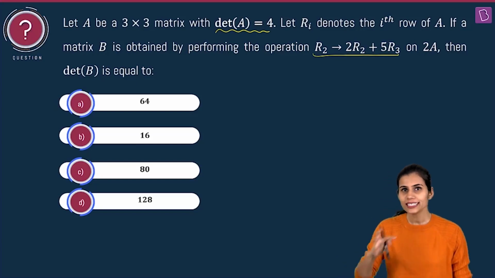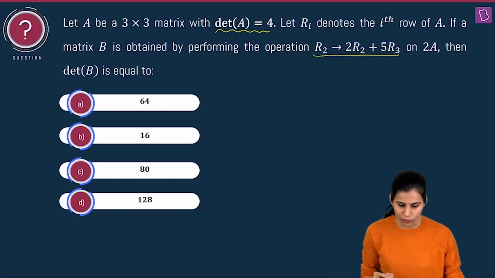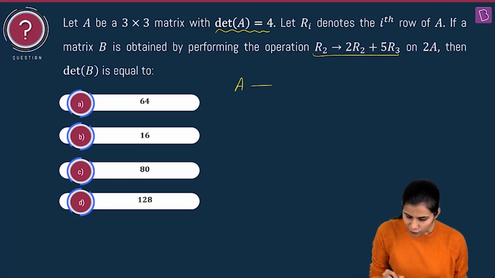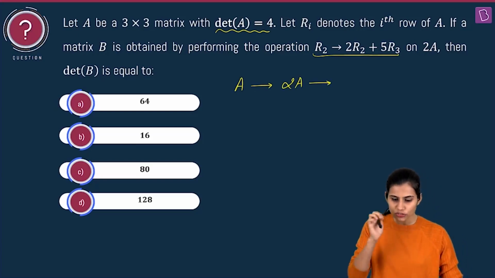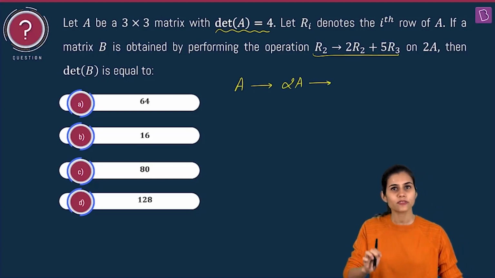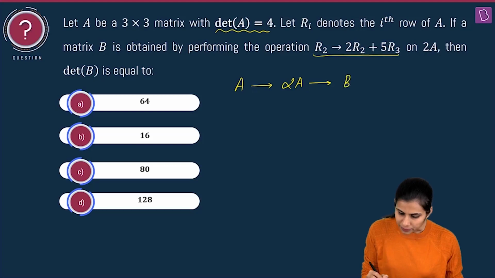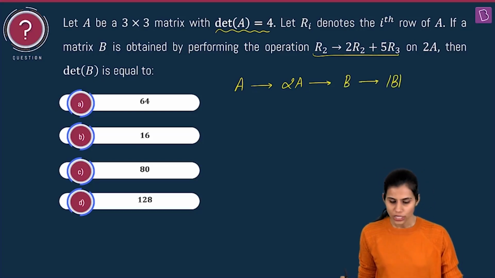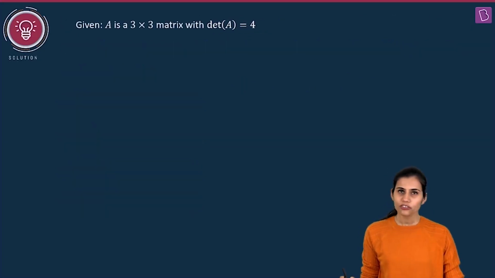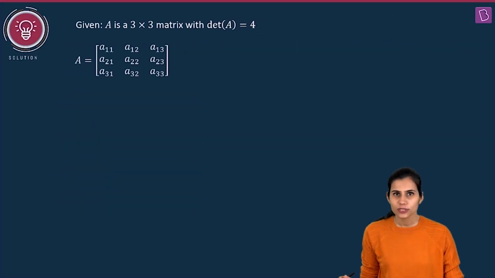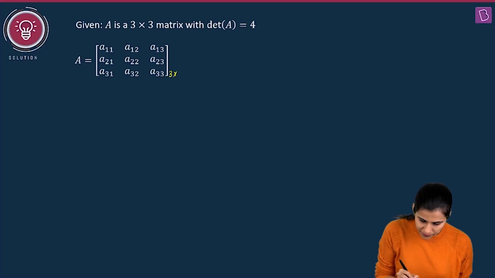So first of all, understand the procedure which we will be following here. We have A, from here we will obtain 2A, in which we will apply the operation row 2 goes to 2 times row 2 plus 5 times row 3 to obtain B, and from there we are going to talk about determinant of B. Alright, so A is a 3 cross 3 matrix. It looks like this. Fine.